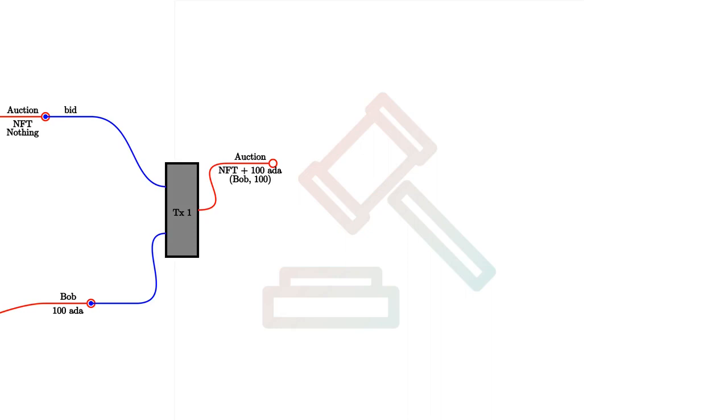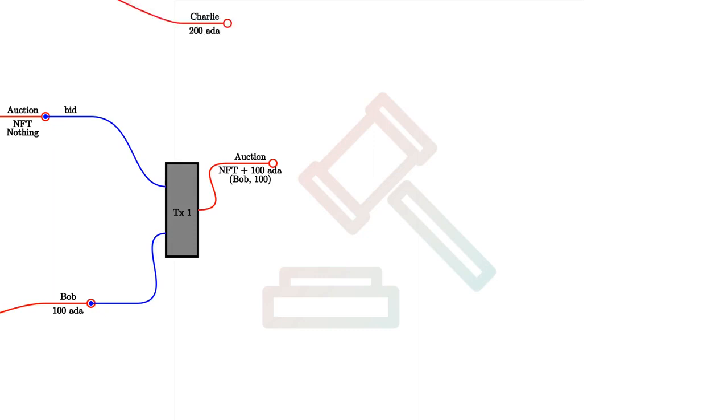So in this case, the script has to check that the bid happens before the deadline, that the bid is high enough, higher than the minimal bid, and that the correct inputs and outputs are there. So the auction is an input and also an output that again contains the NFT and contains the correct highest bid in addition to that, and that the datum is updated correctly.